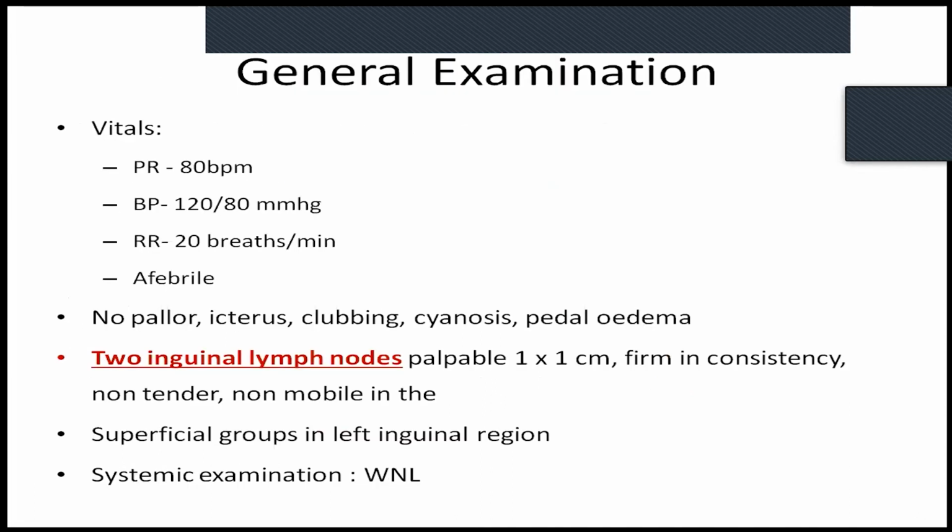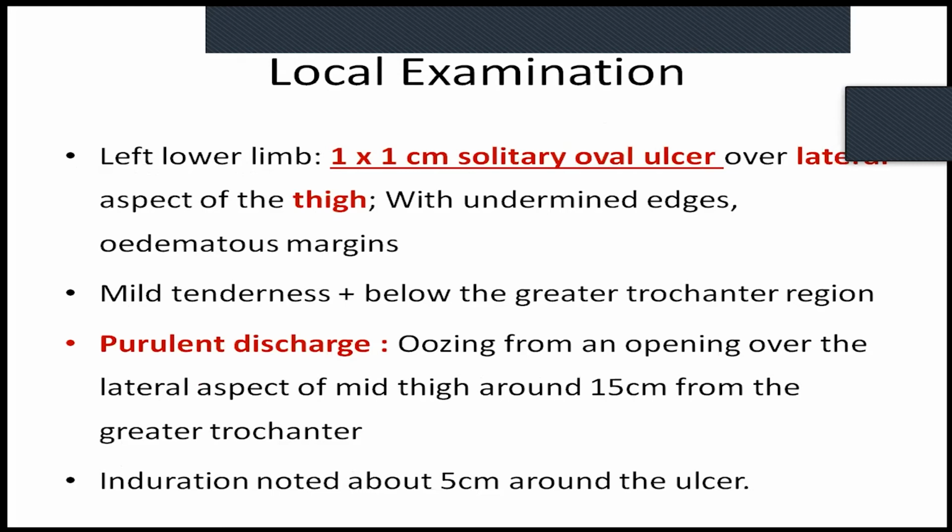His vitals were stable, general examination was okay, except there were 2 inguinal lymph nodes which were 1 by 1 centimeter, firm and non-tender. On local examination of the thigh, there was a 1 by 1 centimeter solitary oval ulcer on the lateral aspect of the thigh associated with purulent discharge oozing from that particular area, which was around 15 centimeters from the greater trochanter.